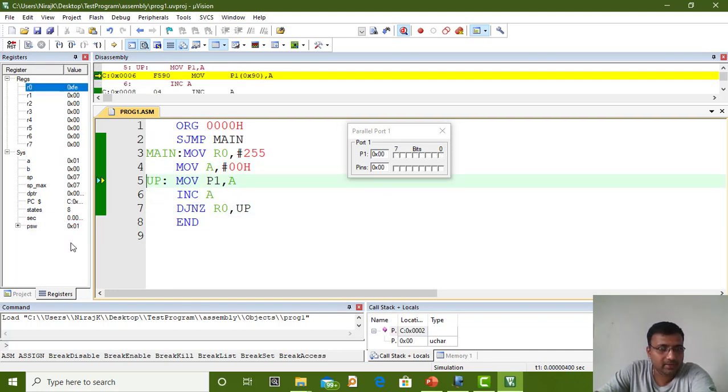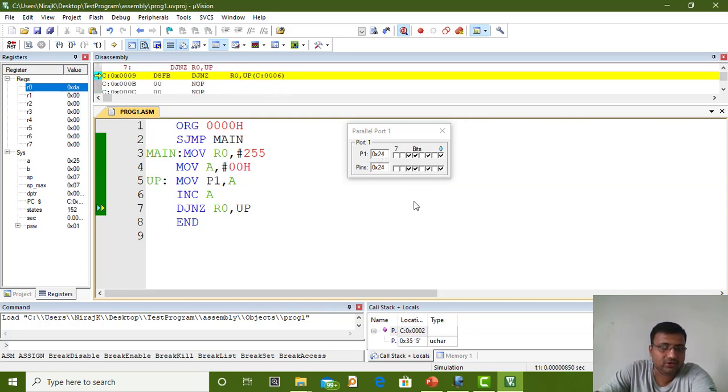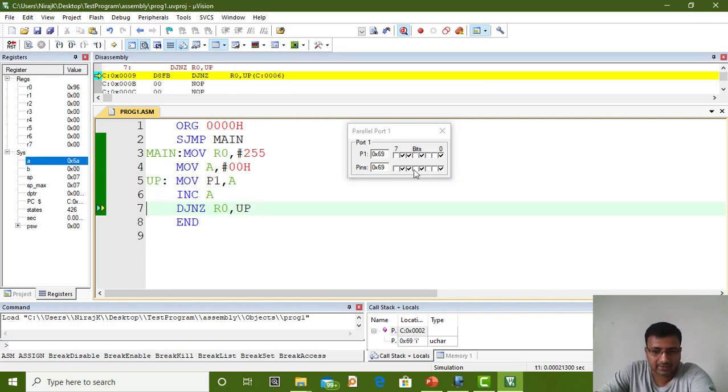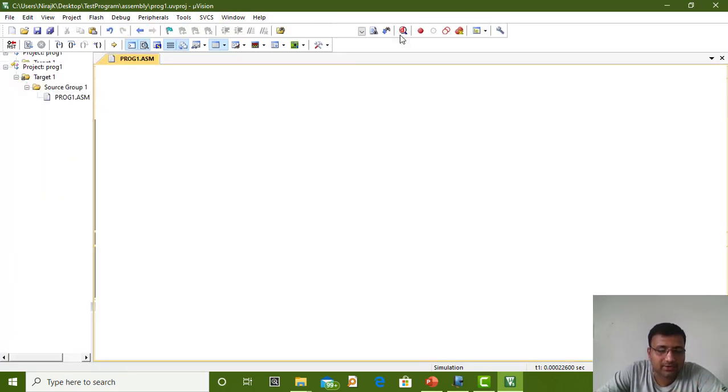Now A becomes 1, so this becomes 254, FE, now. So it will send 02. Like this 3, 4, 5, 6, 7, 8, 9, 10, 11. So continuously it goes on incrementing. You can observe this, 4A, 4B, 4C. So this will work. Alright. So 6B, 6C, 6D. Like this it will go till FF and then it's going to reset. Okay, so this is the code, how it works.